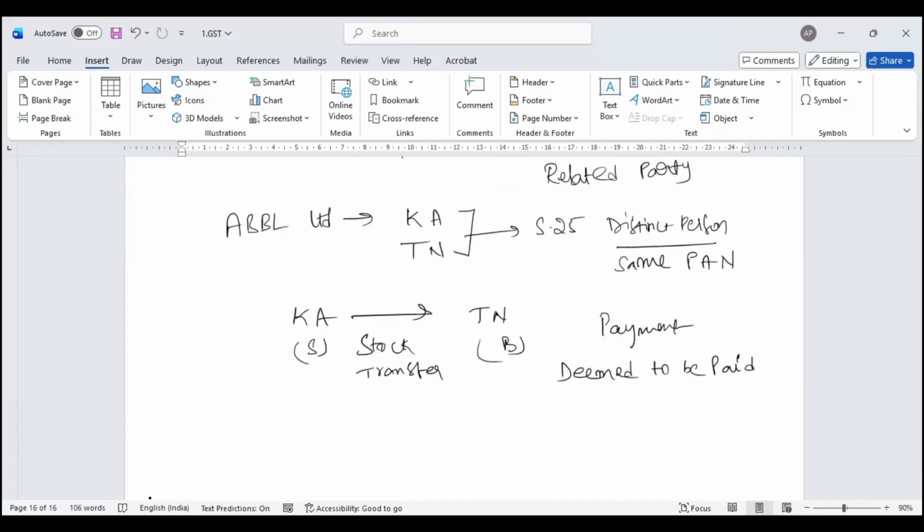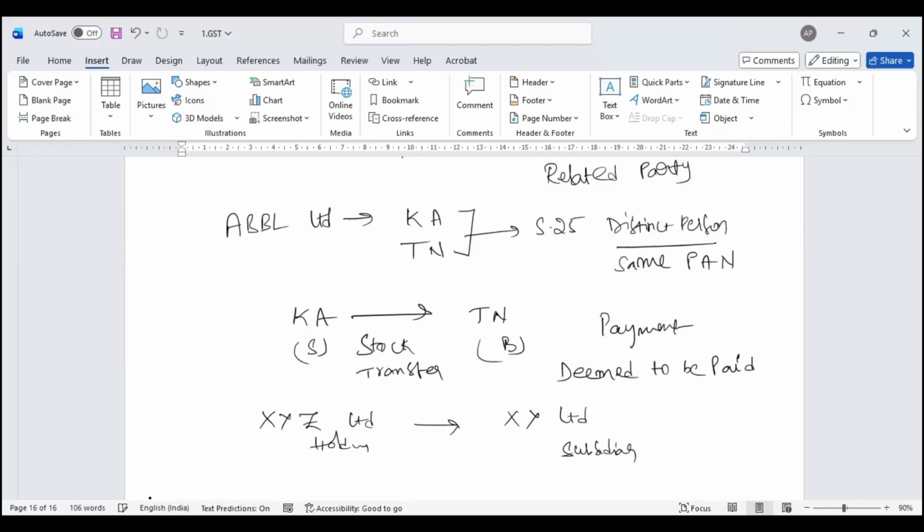In relation to a related party, let's assume that there is XYZ Limited, and there is a related party that is a sister entity called XY Limited. This is a holding company. This is a subsidiary company.